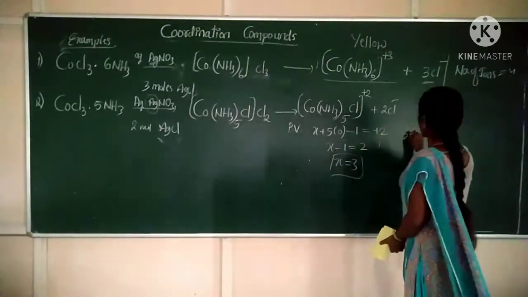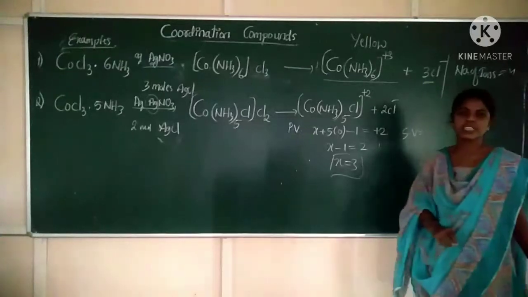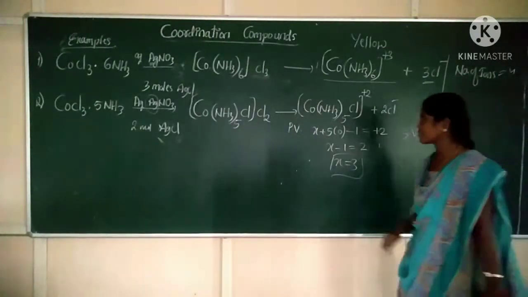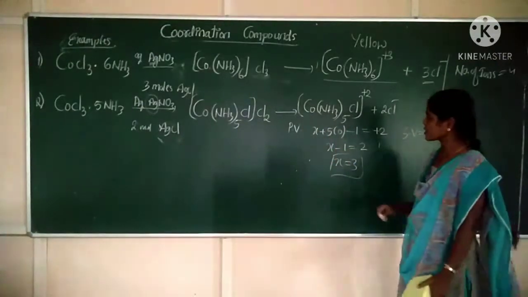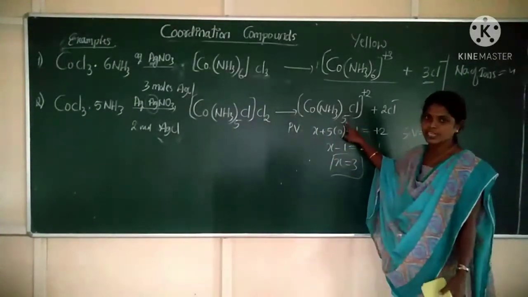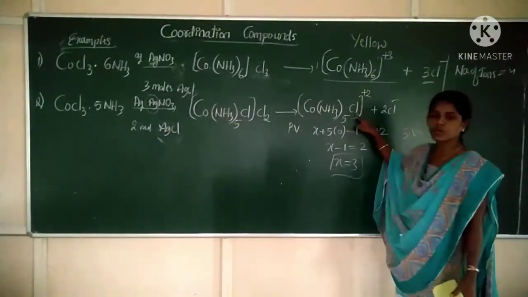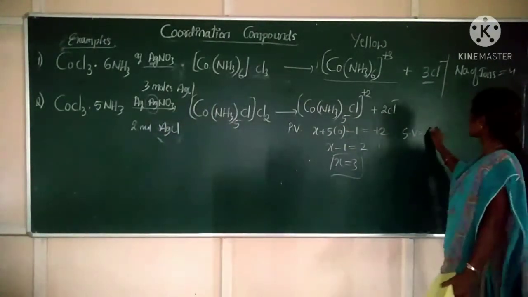Next, secondary valency. What is secondary valency? Secondary valency is the coordination number. Now within the coordination sphere, how many ligands are there? Count it. 5 ammine ligands and 1 chloride ligand. So it will be equal to 6.